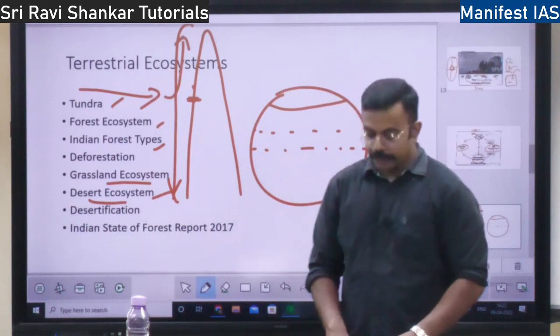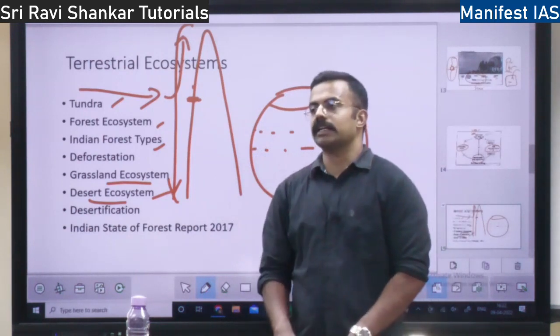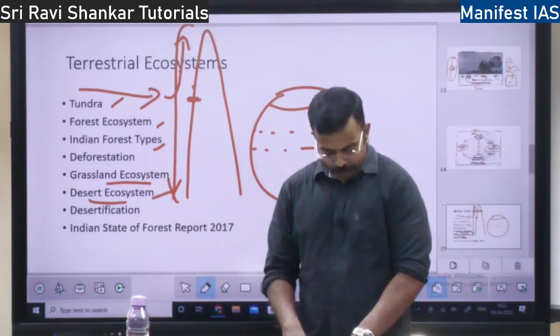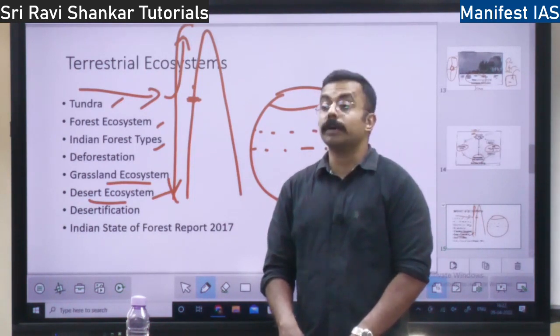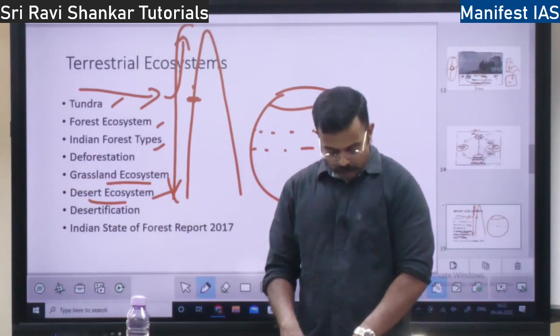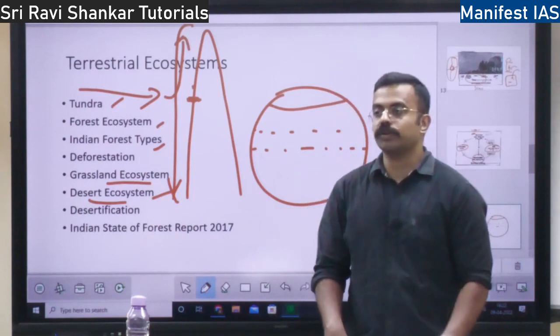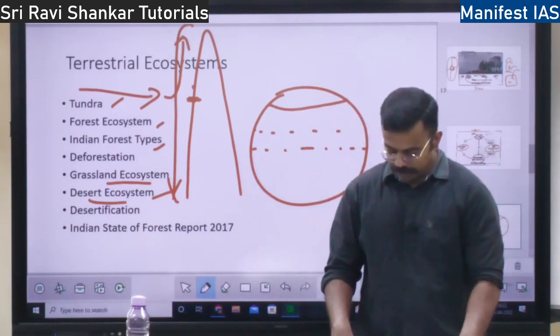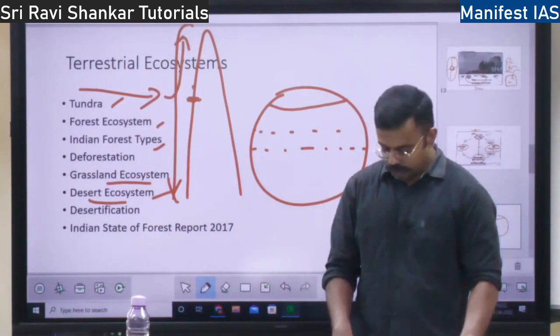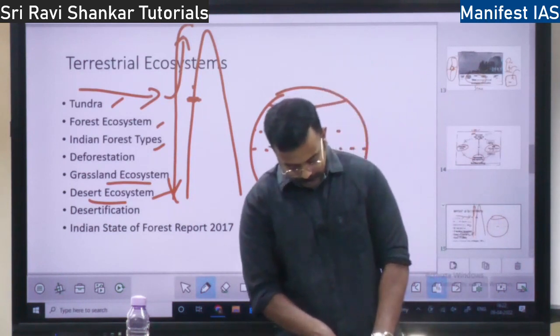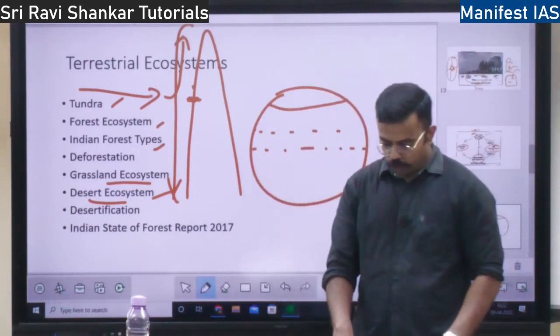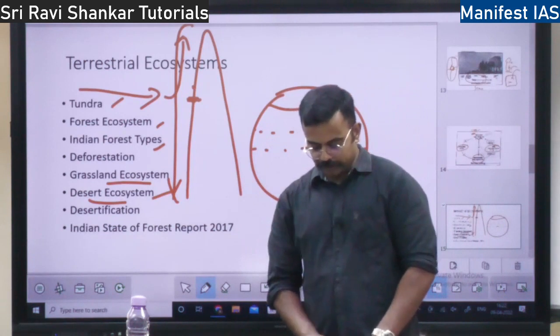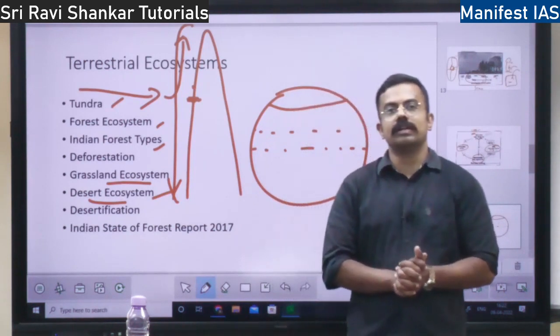Okay. So what are the types of animals you will find in the Ladakh region? You will find Tibetan wolf, wild dog, Asiatic ibex. You have snow leopard. Snow leopard is there. All these things, right? What are the plants you will find in the cold desert of Ladakh? Junipers, rhododendron, willow, all these things you will find. Oak, pine, deodar, birch, all these things. Okay, so this is about the cold desert.